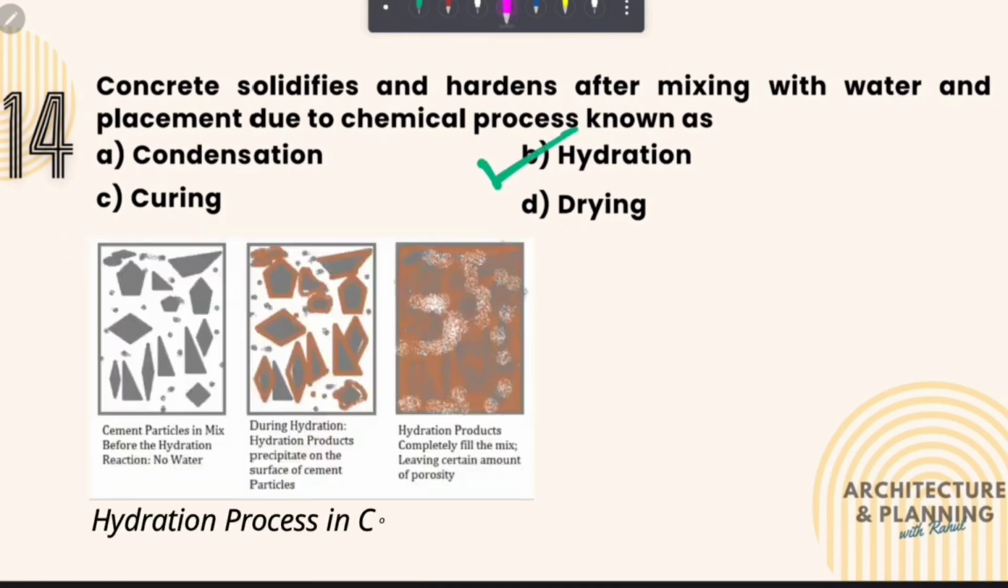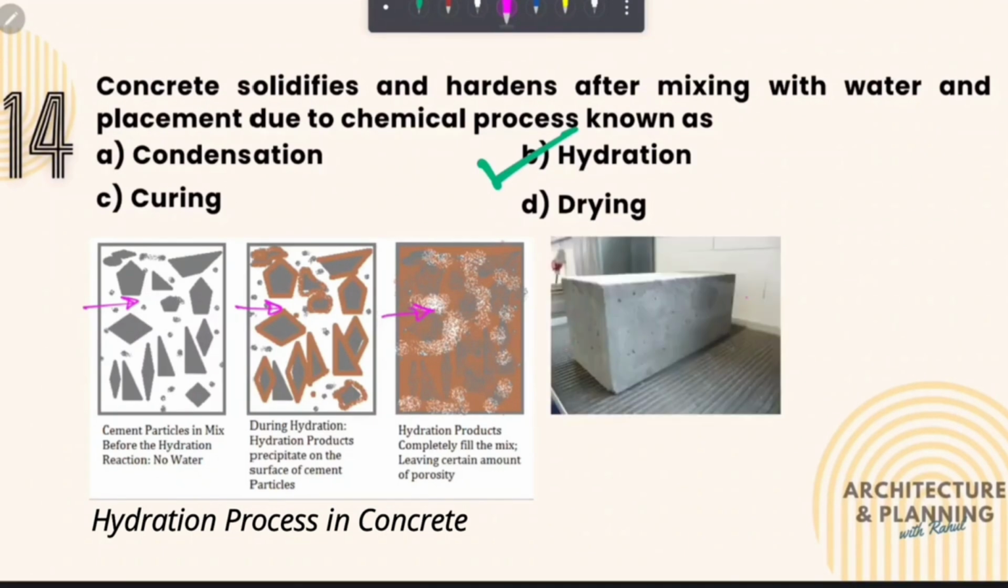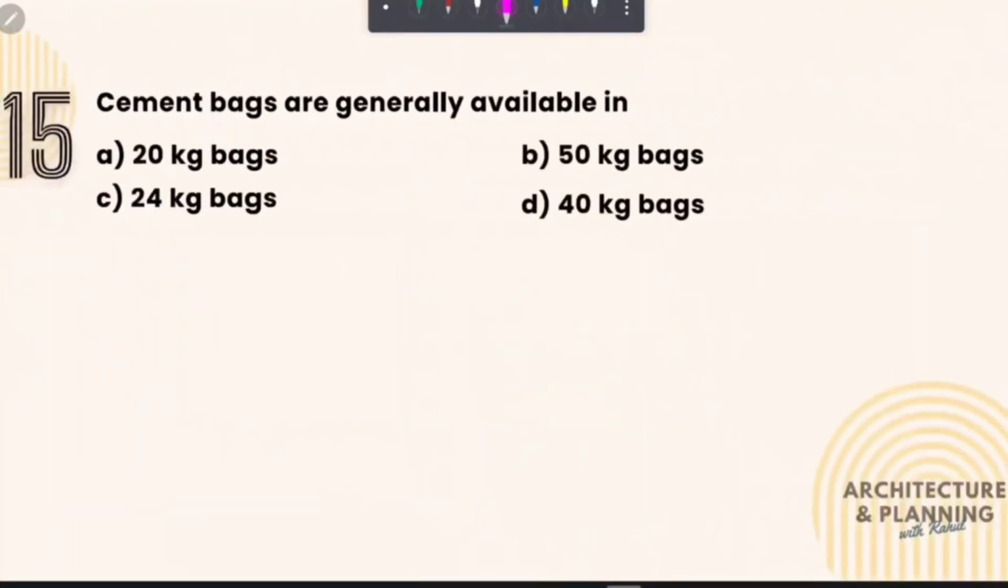So when there is no water in cement, the particles of cement are loosely packed, and when we add water, particles come together and start filling the gaps. When it is completely hydrated, it gets solidified and becomes rock solid. And this complete process is known as hydration, which is the answer of this question. Let's move to the next question.